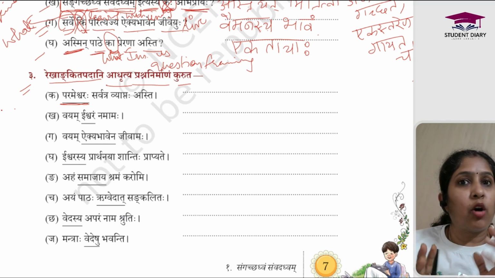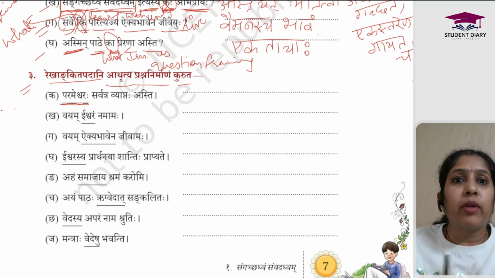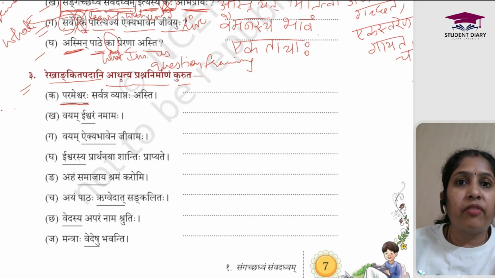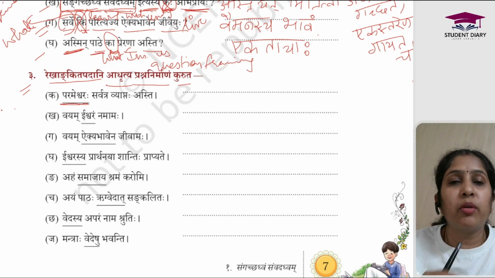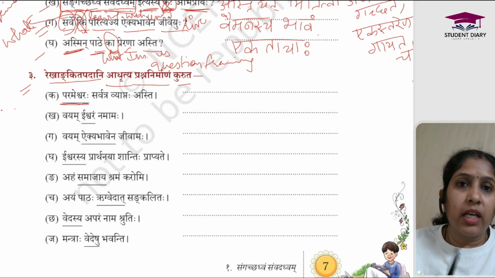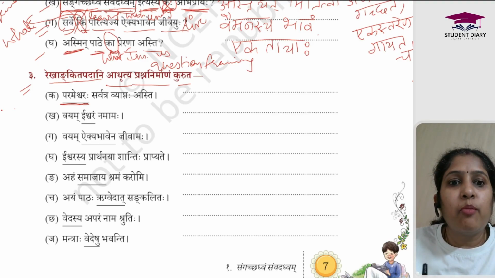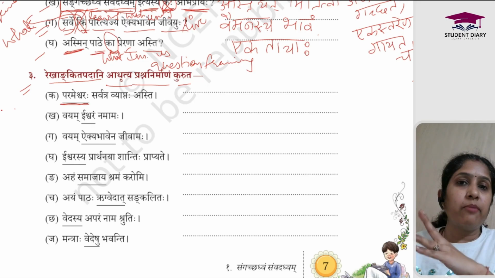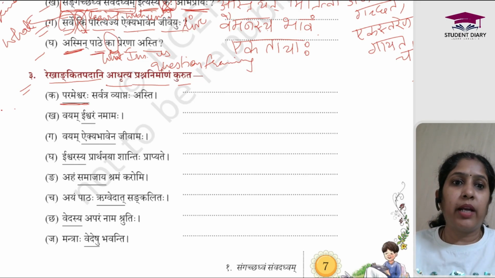Fine. So I always tell students that for the question framing, you are supposed to remember all the shabdrups nicely with every matra, and with that you should be knowing the Kim shabdrup and Kidrish shabdrup in all the three genders. That is very, very important for Prashnirman. Fine. So that you can replace the Kim shabdrup with other shabdrups, right?